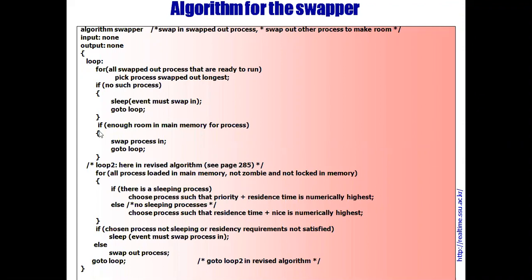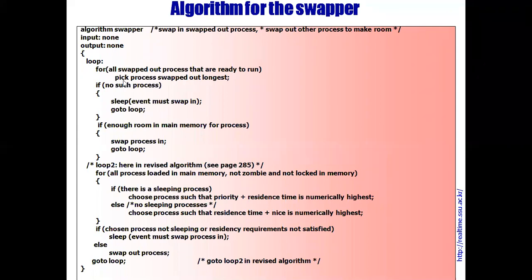Loop 1 and loop 2. This is the first for loop: for all swapped out processes that are ready to run. There are a few processes which are ready to run. These processes are swapped out and they are ready to run.